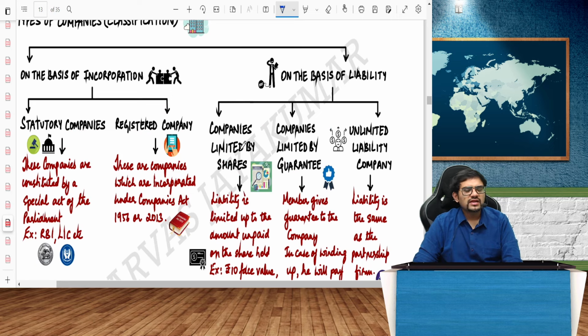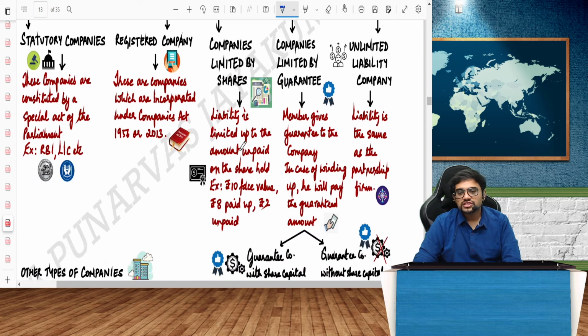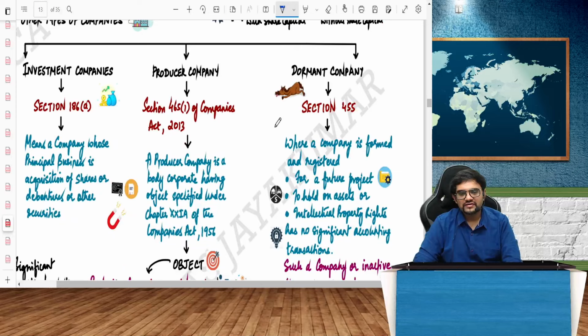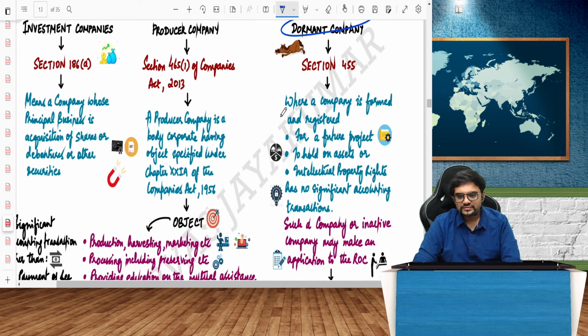Types of companies and all, I'll not go into it. It was there in CA Foundation. You would have already studied all this. We have, apart from that, investment companies, producer company. Dormant company, yes, it is slightly important.